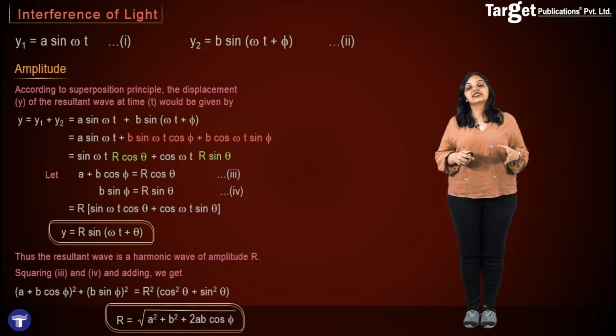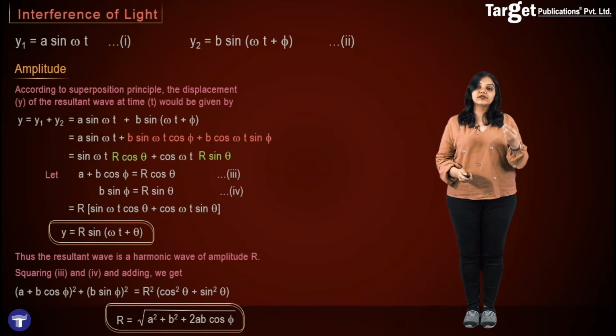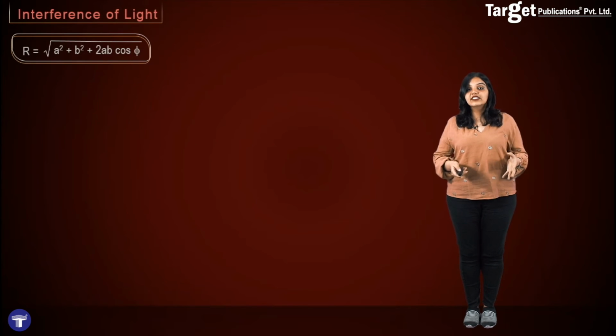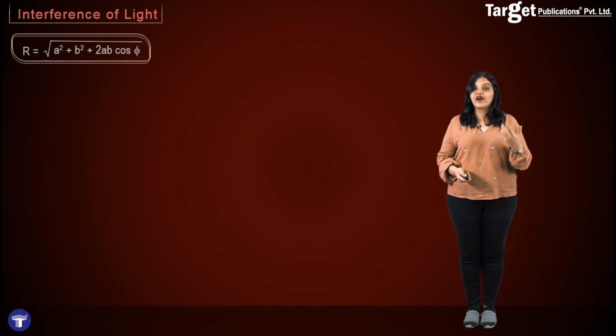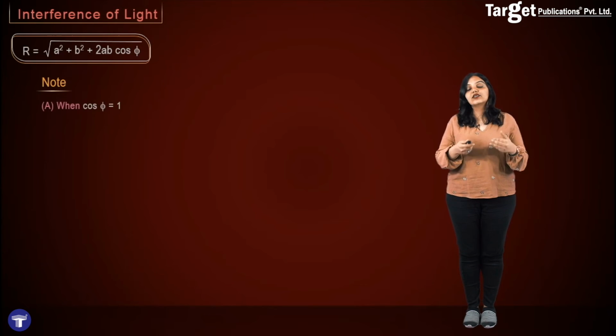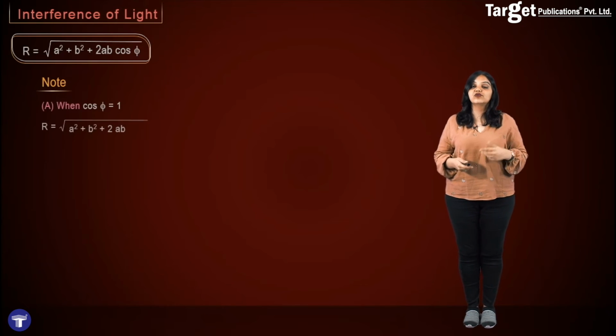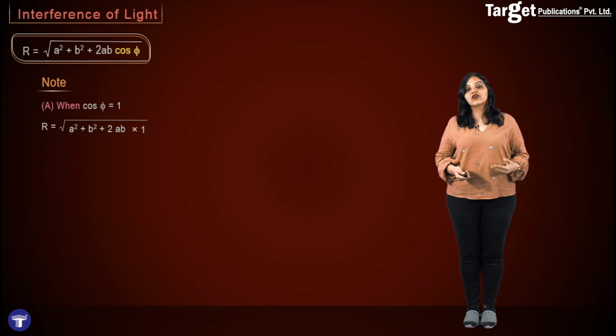Once we have the resultant amplitude, we can take a look at some specific cases. It is obvious that since A and B are constants, because they are already predetermined, the waves have amplitudes A and B, and the only thing that is changing is phi. Therefore, when cos phi is 1 in this expression, you will see that R turns out to be equal to A plus B.